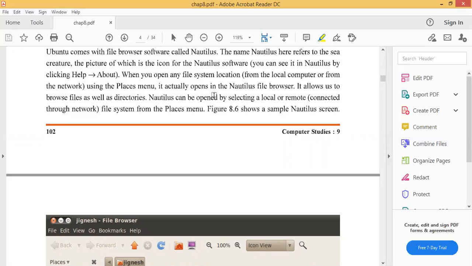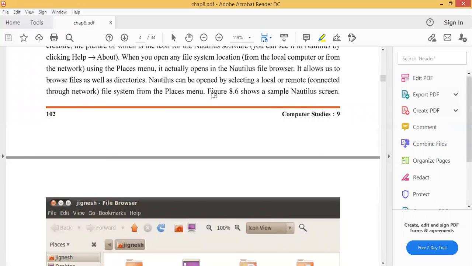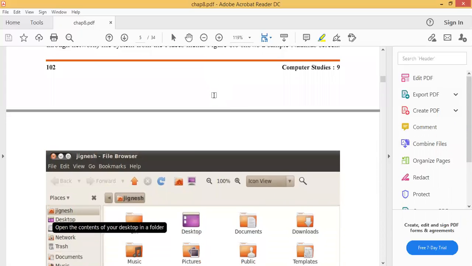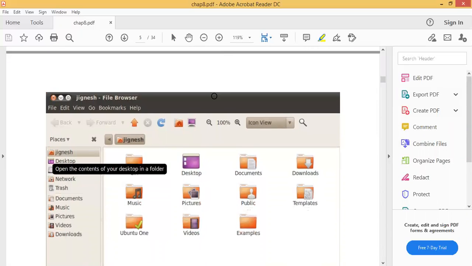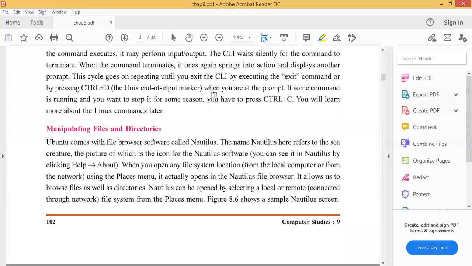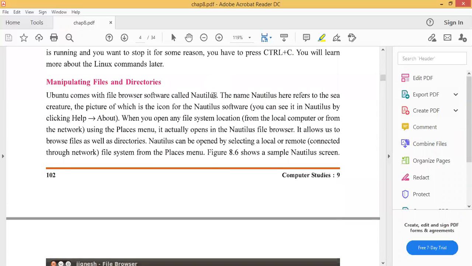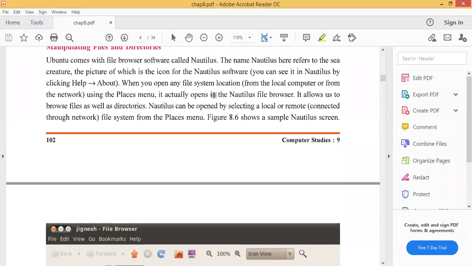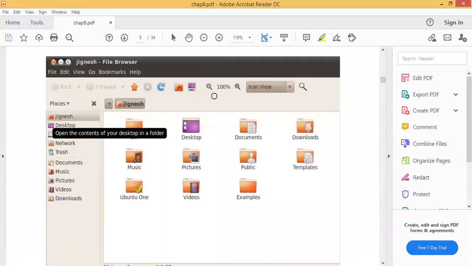If you want to open the internet on your mobile, laptop, desktop or palmtop, what are you using? Google Chrome, Internet Explorer, Netscape Navigator. If you have an Apple, you must know which software we use. All these are internet browsers. If these browsers are available, then only are you able to work with the internet. So Ubuntu comes with the Nautilus file browser.